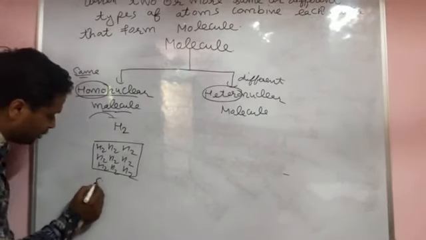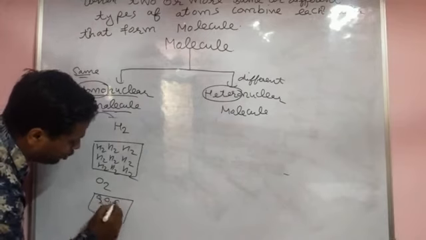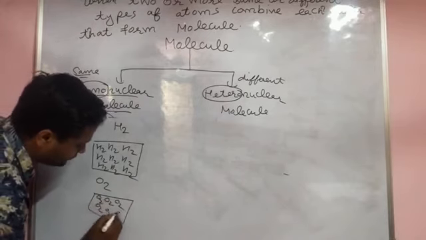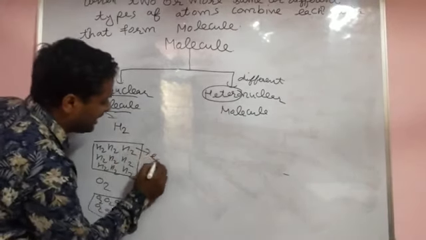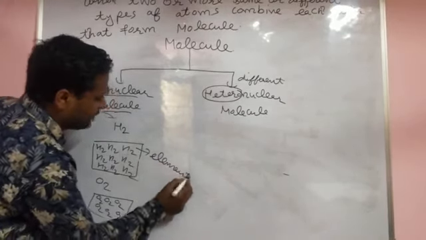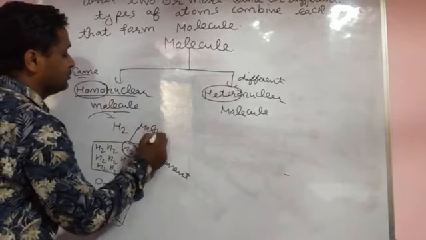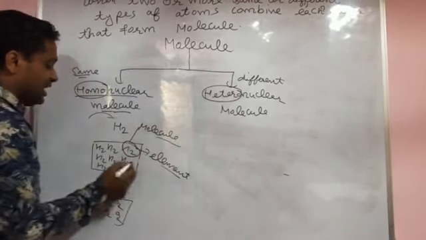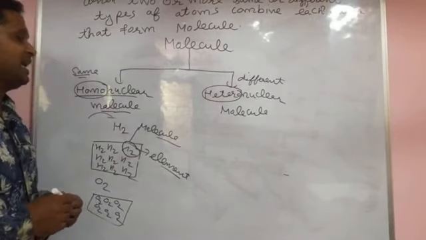Second example, O2. Same O2 combine with each other. That also forms an element. But keep in mind, a single H2 is called a molecule, and when a lot of H2 molecules combine with each other, that forms an element.